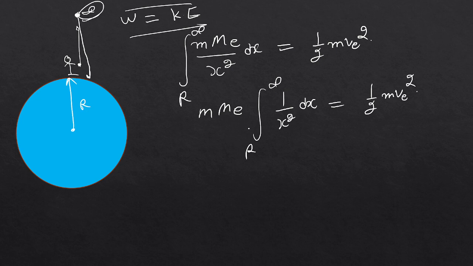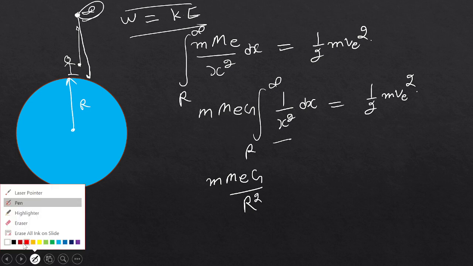This will be equal to Me, here is g also, g Me over r. When you derive r square, you will easily get this. Sorry, this will be r. Sorry for this interruption. This will be equal to r.